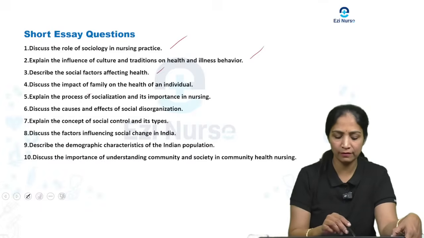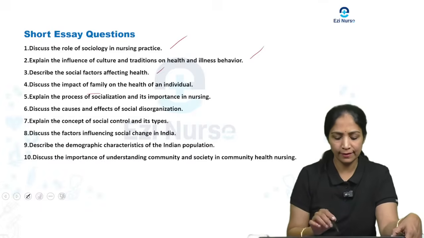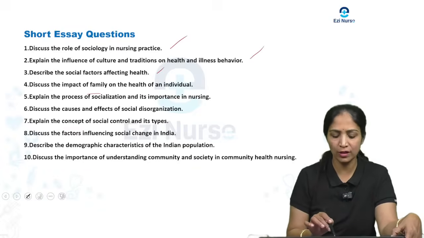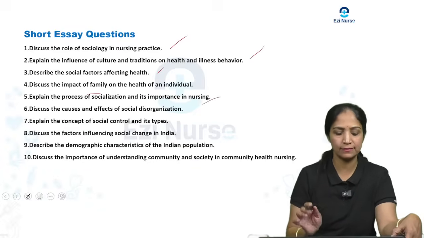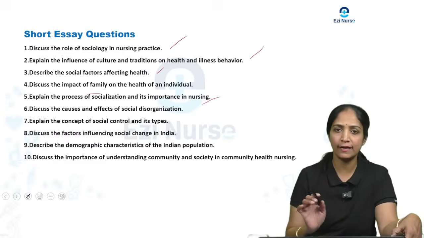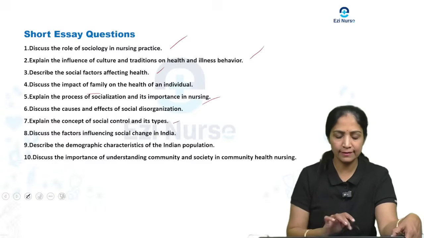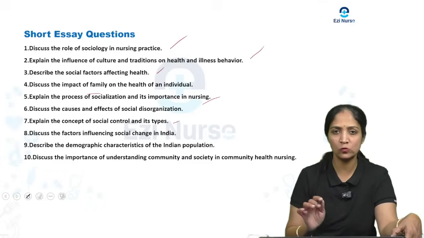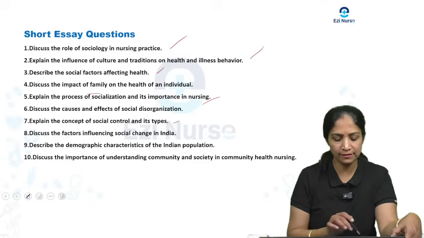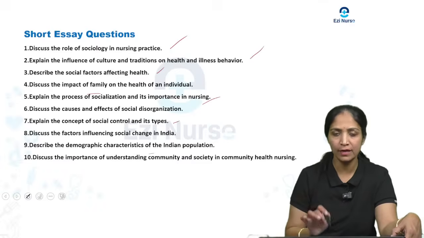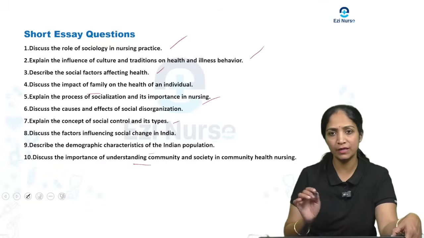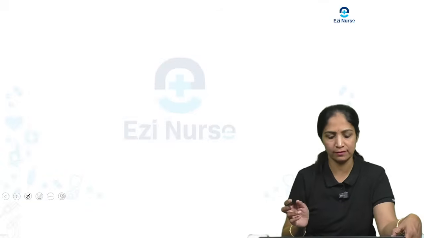Discuss the impact of the family on the health of an individual. Explain the process of socialization and its importance in nursing. Discuss the causes and effects of social disorganization. Explain the concept of social control and its types, and discuss the factors influencing social change in India. Then describe the demographic characteristics of the Indian population. Discuss the importance of understanding the community and society in community health nursing.